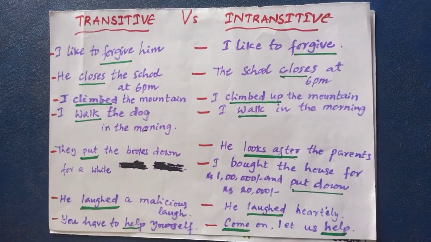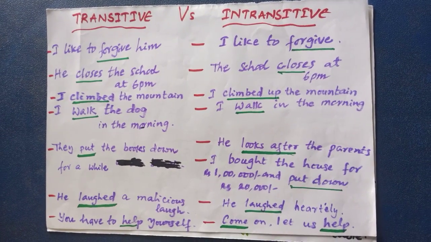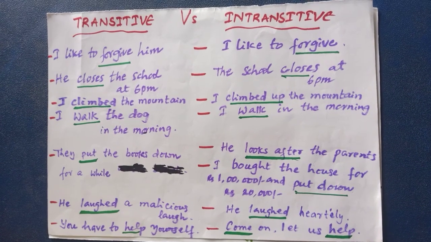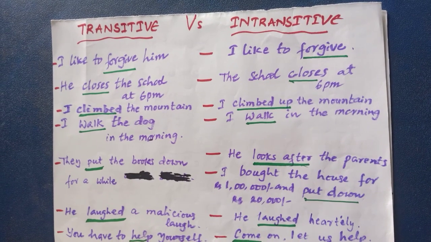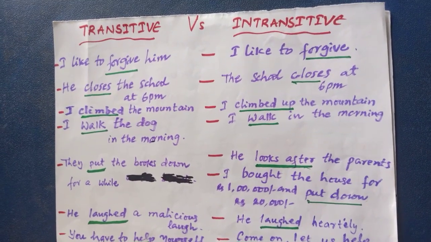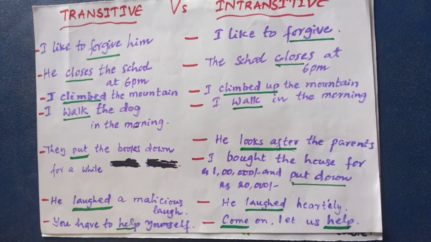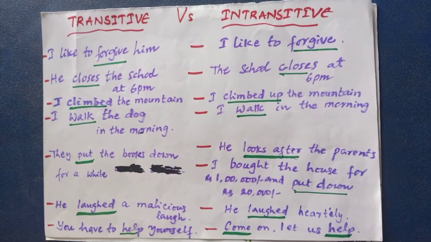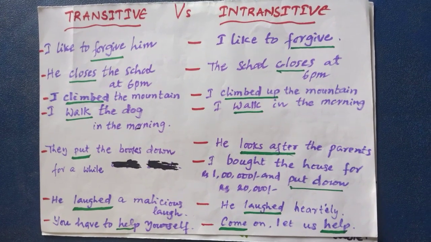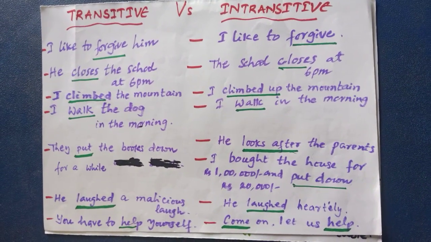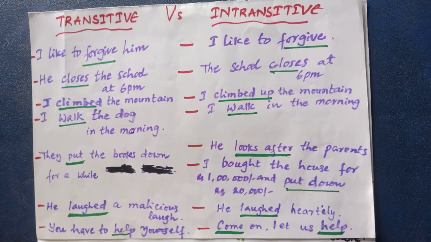In this way, if there is direct object after a verb, the verb is called transitive. If there is no direct object after a verb, the verb is called intransitive. Even if an object is found, if the object is object to a preposition, then that cannot be counted. Only direct object should be counted. If a verb has an object, that object is an object to the preposition, then the verb is called intransitive verb.